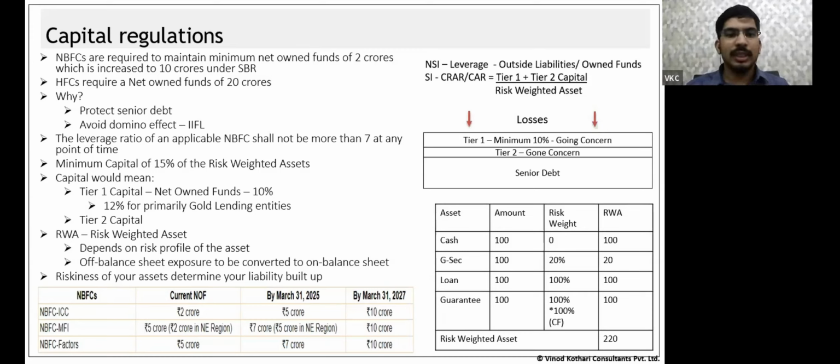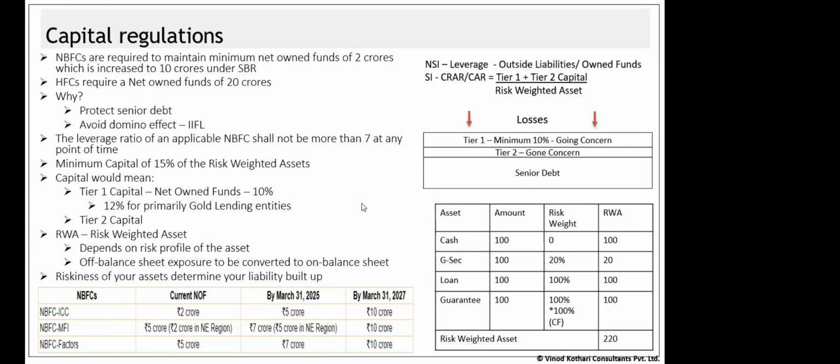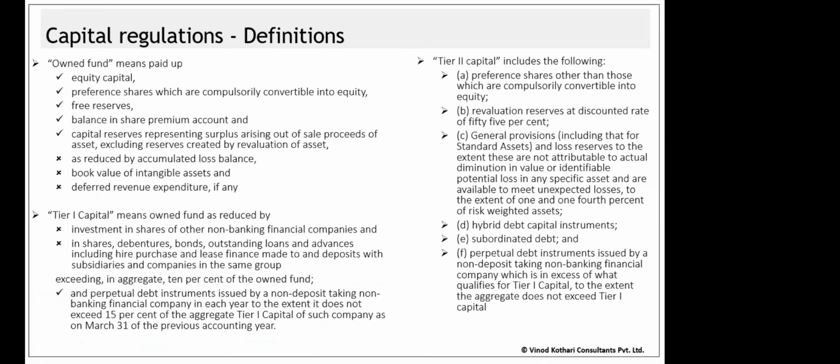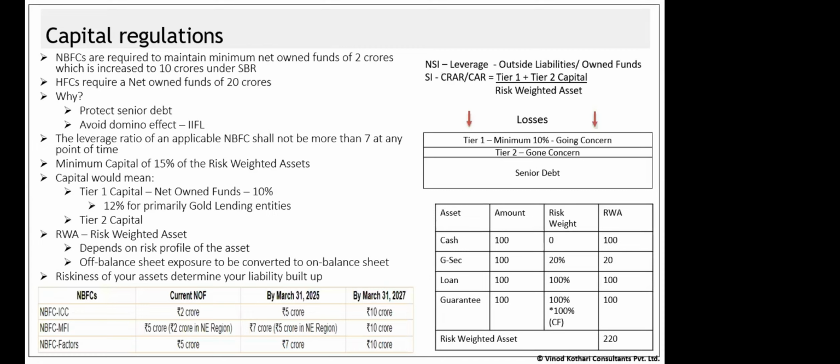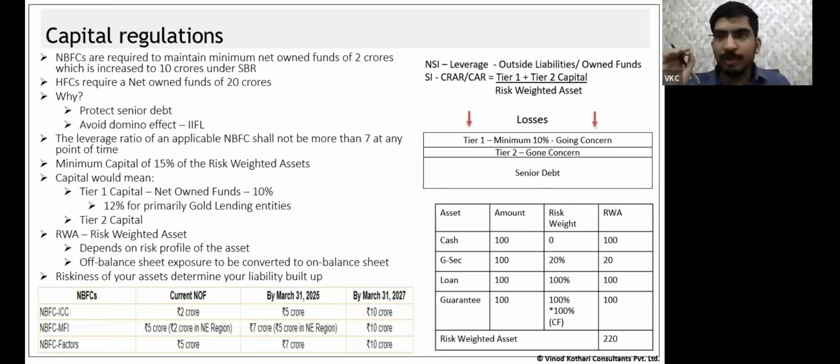Okay. So we'll then Kasim, one minute. It's a small question. Could you explain the calculations for the guarantee bit, the last thing which you said? For off-balance sheet exposures, for example guarantees, what we do is amount into conversion factor. There is a conversion factor for each type of off-balance sheet exposure. You multiply the exposure by the conversion factor, and then apply the risk weight.